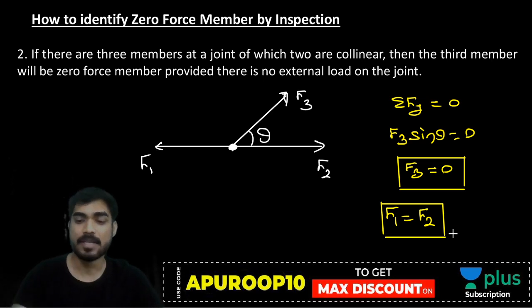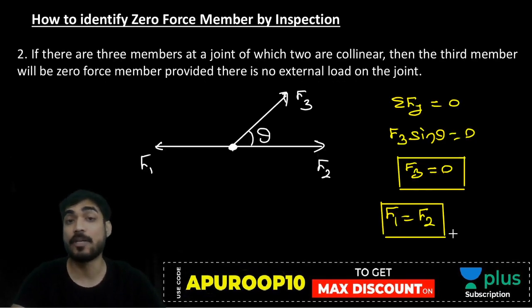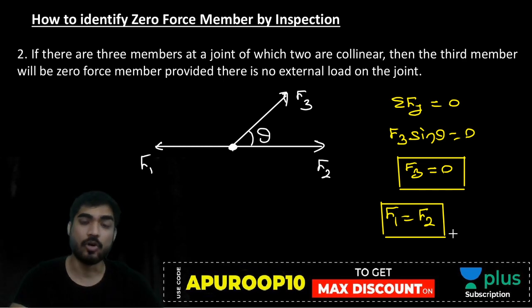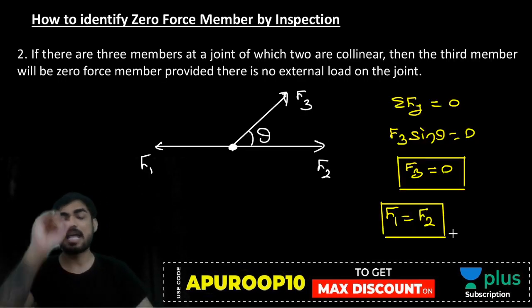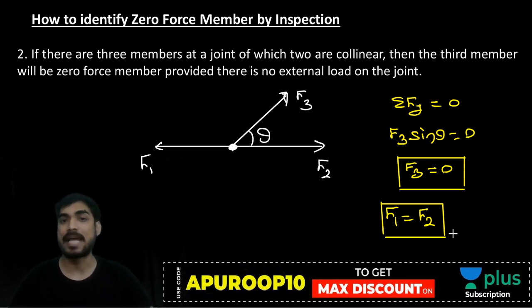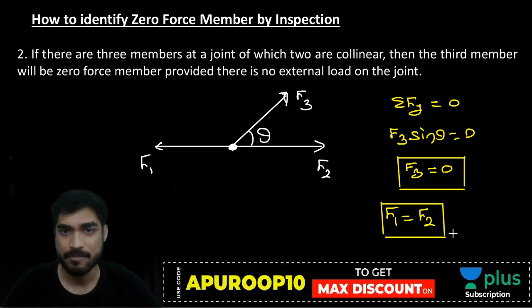member. Okay. Here there are only two members. Here there are three members. So you can understand both the conditions. In both the conditions, there should be no external load on the joint. Okay. So let's find zero force members by inspection. Let's learn to find zero force members by inspection, right?